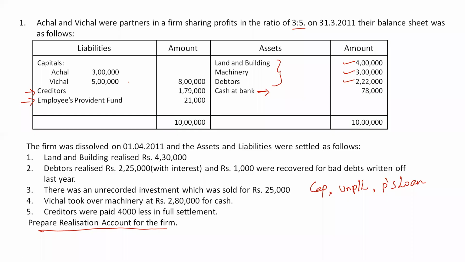Now come back to the question, and we should consider these points here. First of all, what they are telling: land and building realized for rupees 4,30,000.